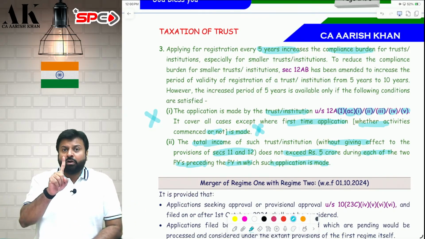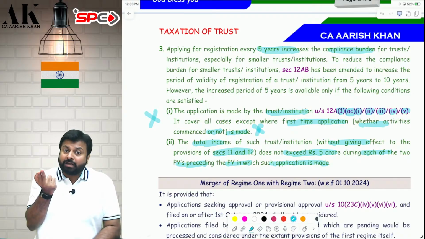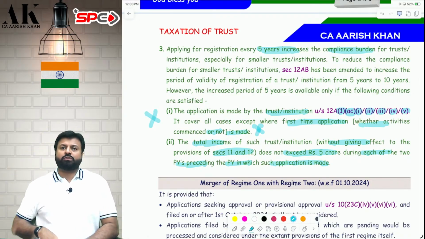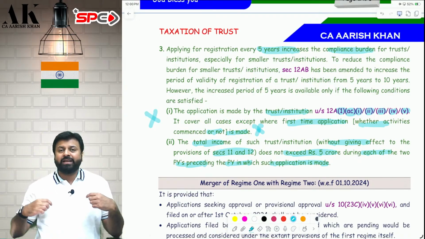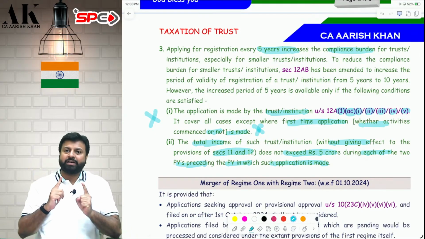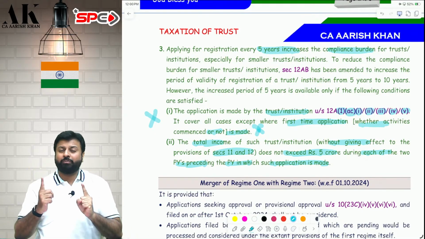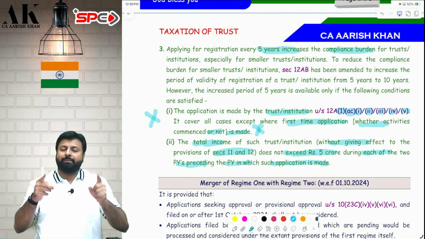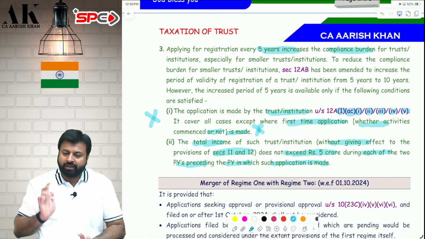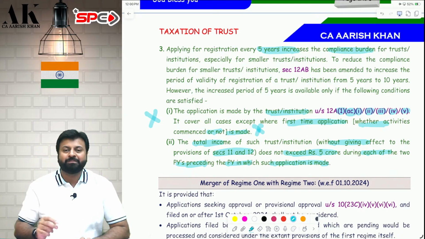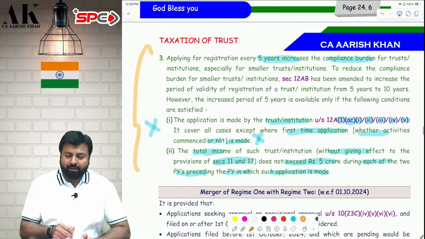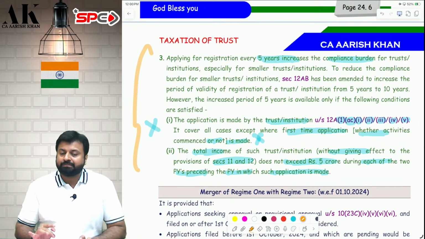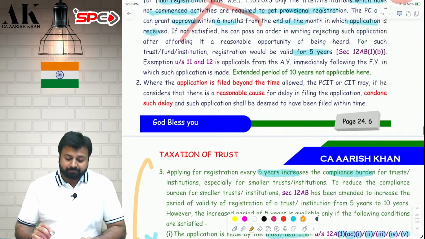So in 24-25 and in 23-24, in both the years, the total income before exemption should be up to 5 crores. So if the applicant's last 2 years total income is up to 5 crore before exemption, then the applicant can make an application and ask for 10 years registration directly. I hope it is clear to all of you. This is a very important amendment. It can come in the examination. Be careful.